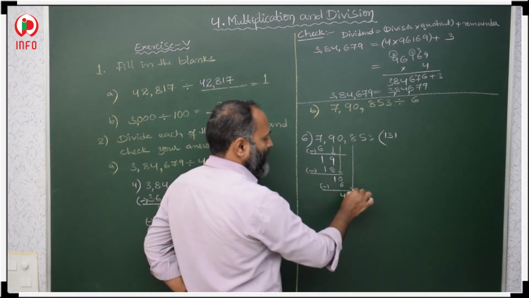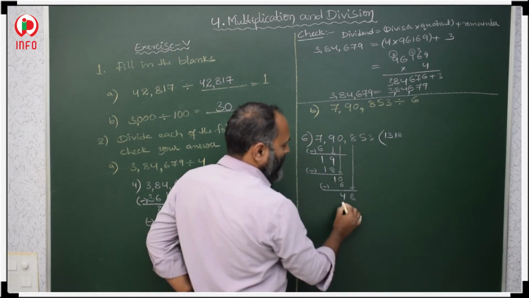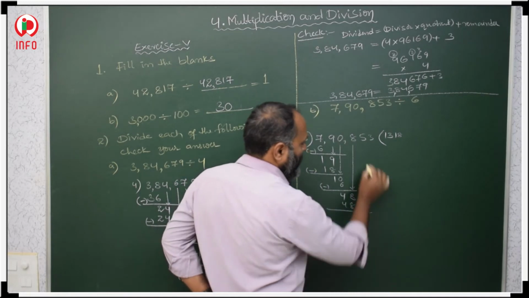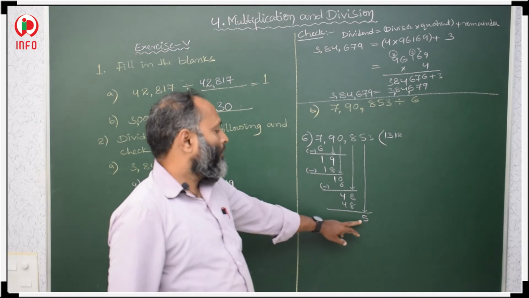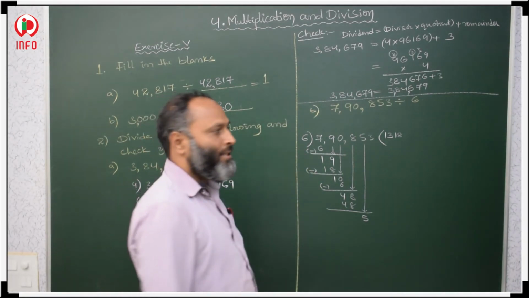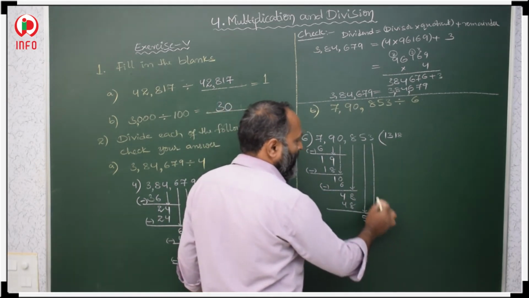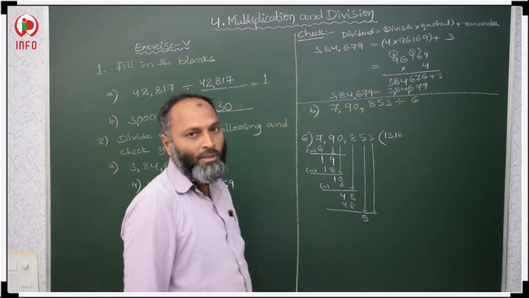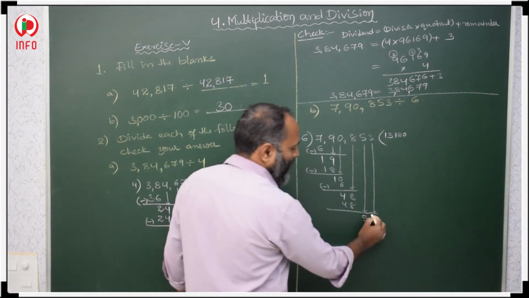Very next place, 6 8s are 48. Very next number we have to copy. 5 is less than this 6. One more number we have to copy. So here we are taking two numbers at a time. So we have to keep 0 here, then after that we have to take the next number.